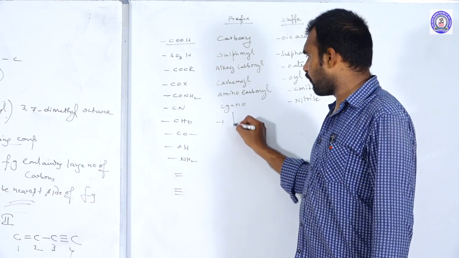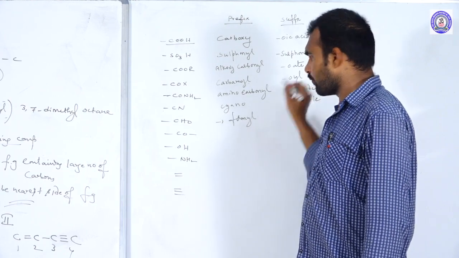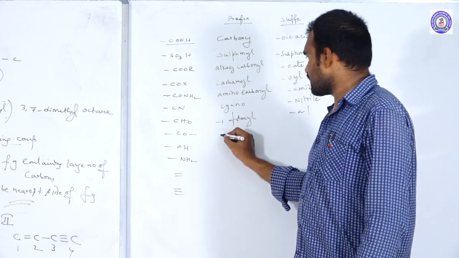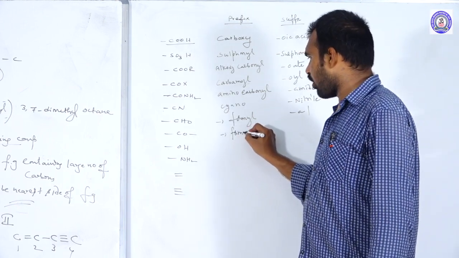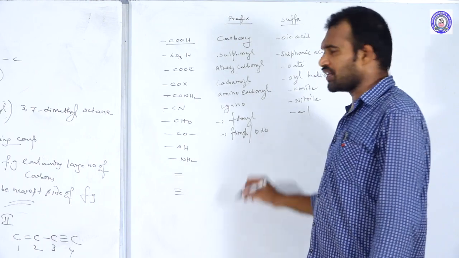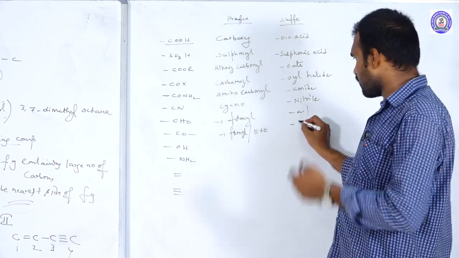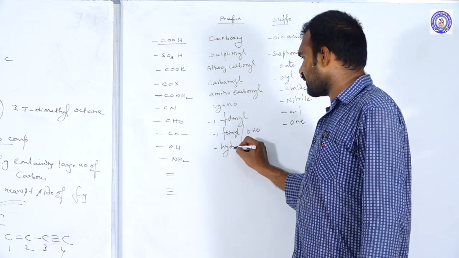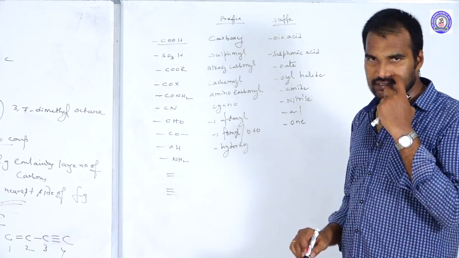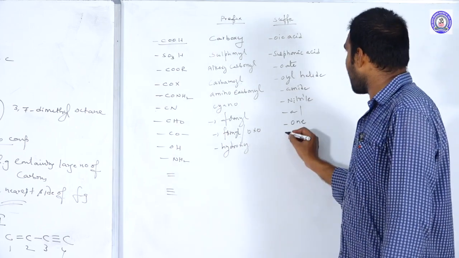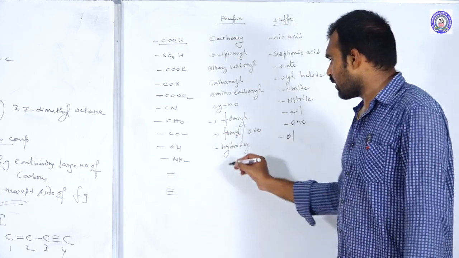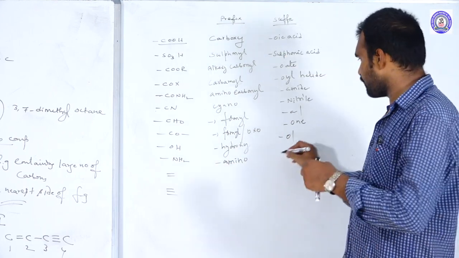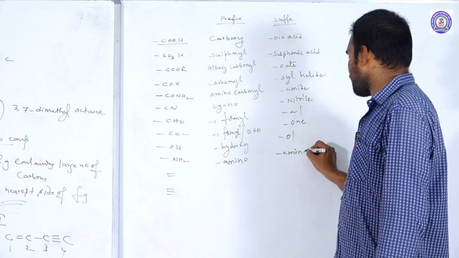And this is formyl, and the suffix is al; we can use formyl or oxo, any one of these two. This is hydroxy; alcohols as a prefix are called hydroxy, and the suffix is ol. And this is amino; amino is the prefix name, and the suffix is amine.